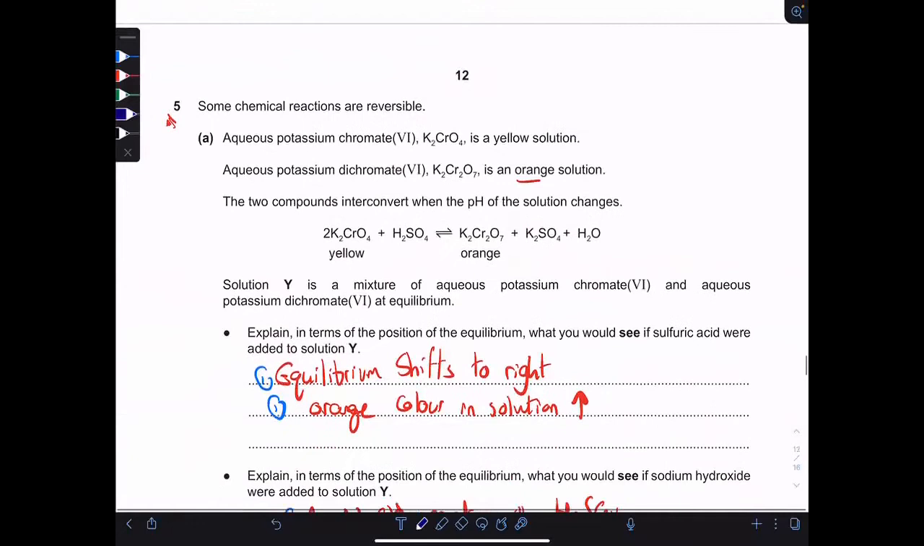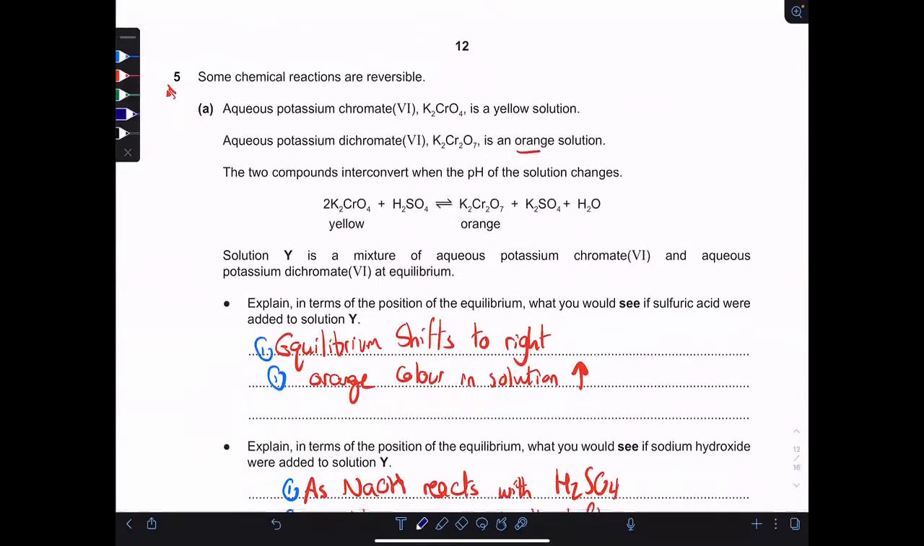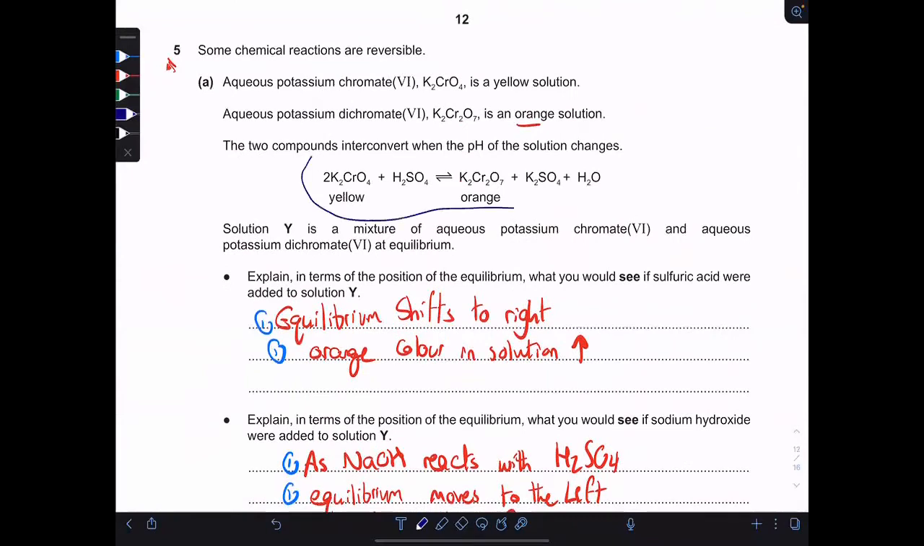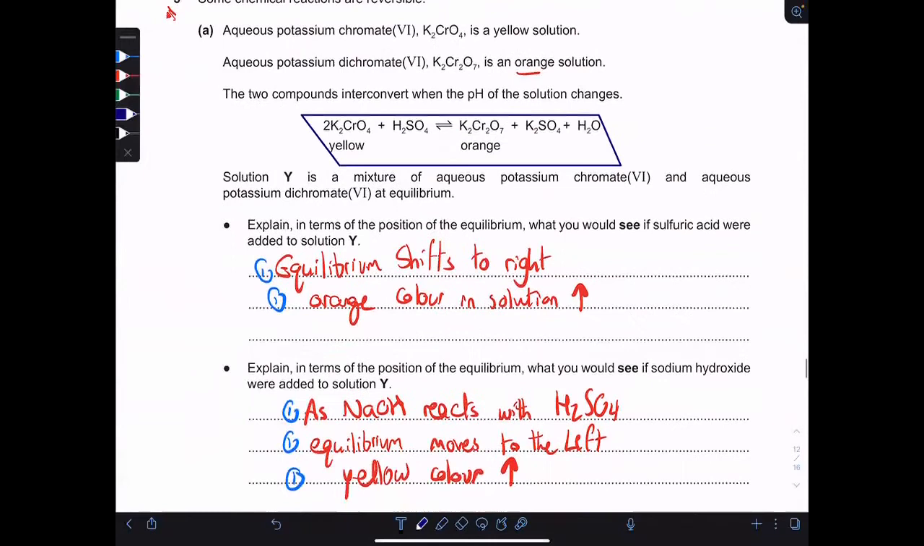Okay, then he gave an equilibrium question, question 5. He gave you the equation and the colors of whatever you will need, okay? And then he's asking, in terms of position of equilibrium, what would you see if sulfuric acid was added to solution Y?